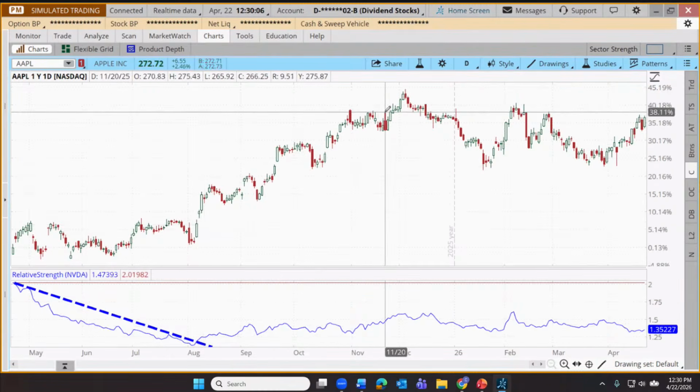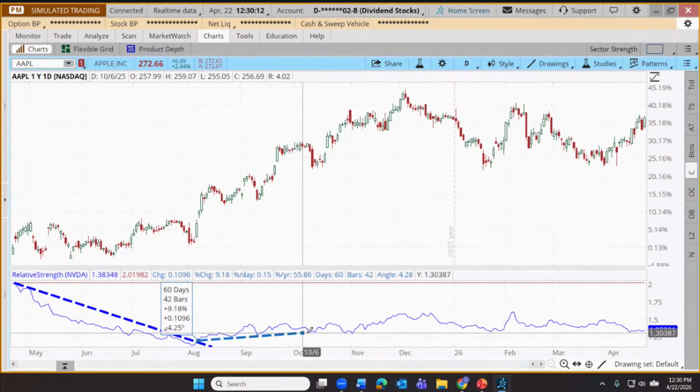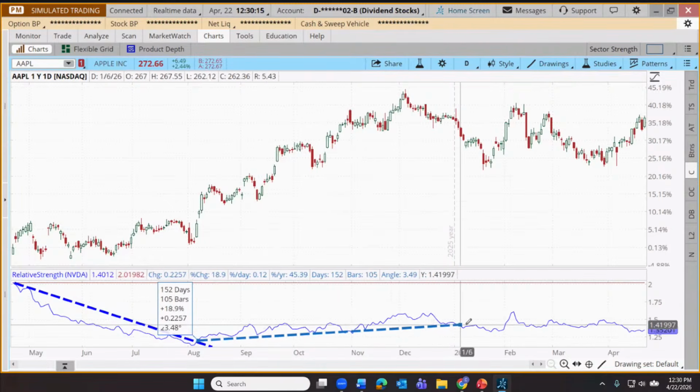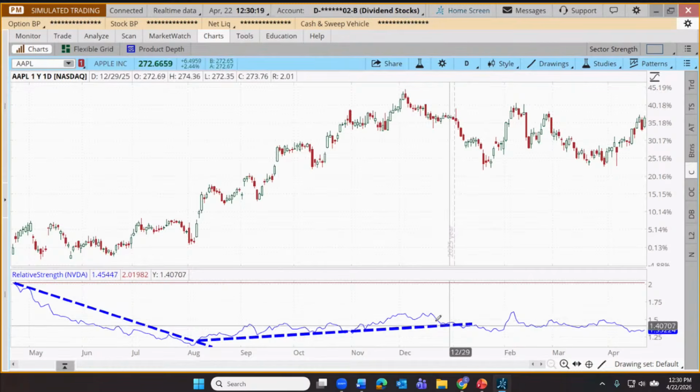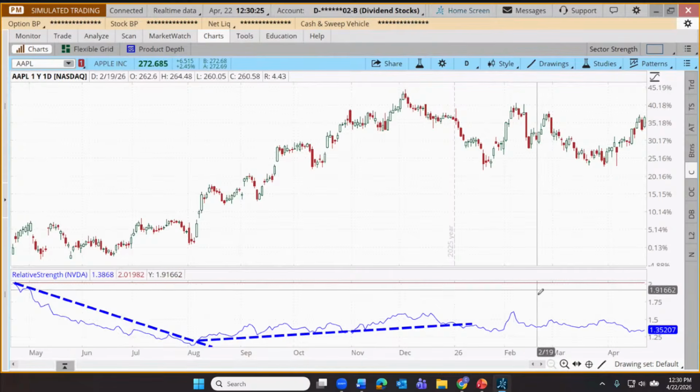And that was the time when Apple started to run, but so did NVIDIA. So Apple really only outperformed a little bit. And then it started to struggle again. And really, net, Apple has not outperformed NVIDIA at any point over the last 12 months.